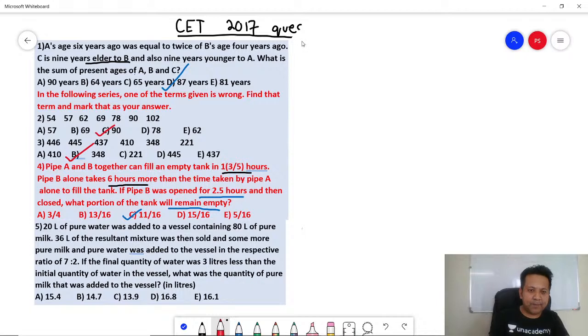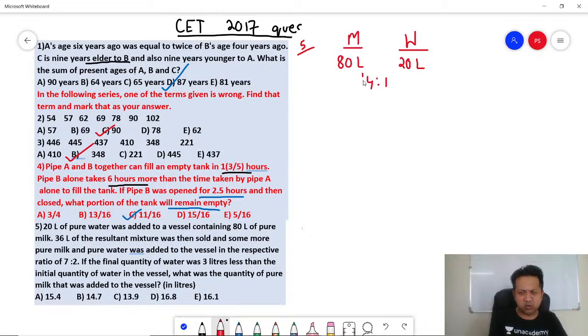20 liters of pure water was added to a vessel containing 80 liters of pure milk. Okay, let's try to do this. Initially 80 liters of pure milk is there and you add 20 liters of pure water. Correct? So what is the ratio now? The ratio of milk to water is 4:1. Correct? Next.